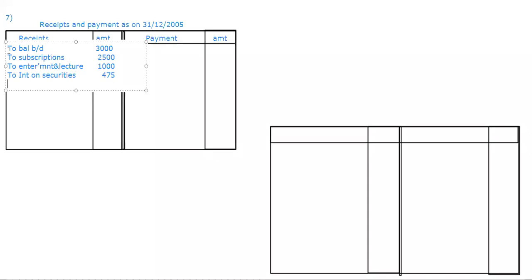Then to entrance fees, how much he gave? 500. Then to sale of old chairs. That's it. He has given nothing else. So that's it, now my receipts are done.